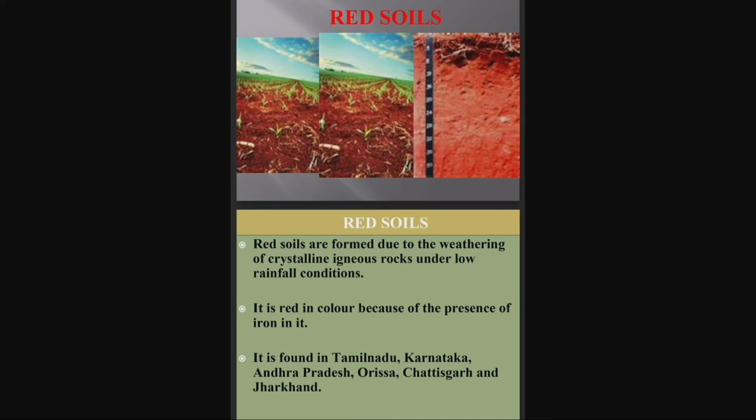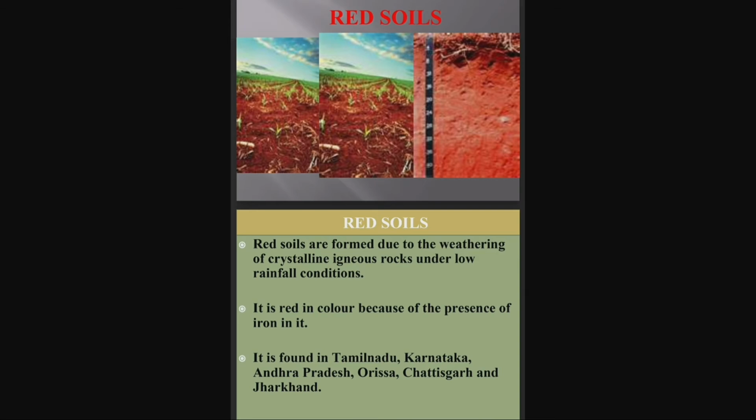These soils develop a reddish color due to diffusion of iron, that is, an excess amount of iron in it. So this soil develops a reddish color because of the iron content in crystalline and metamorphic rocks. It looks yellow when it occurs in a hydrated form.